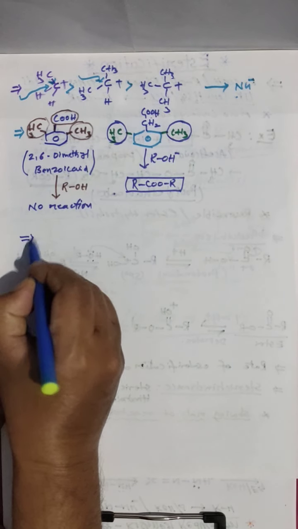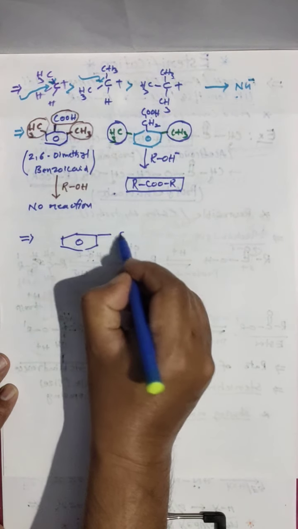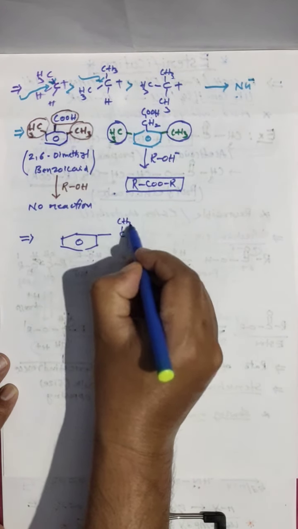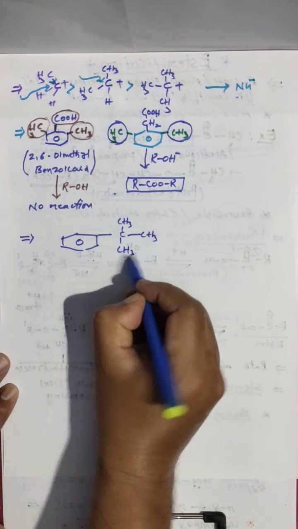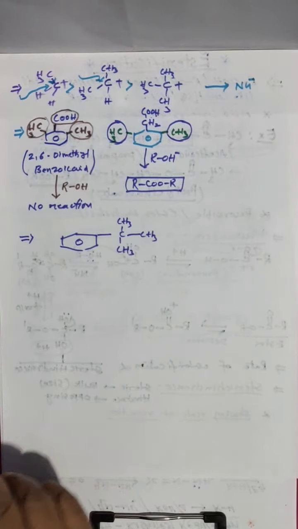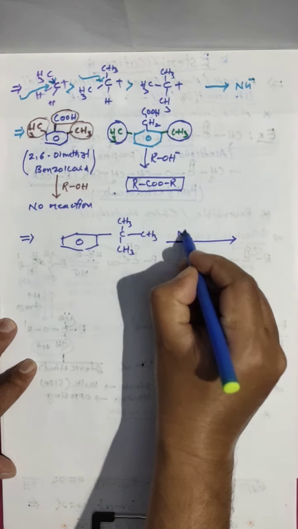And one more I will explain to you here. See here. I am taking one reactant. For example, it is subjected to nitration.